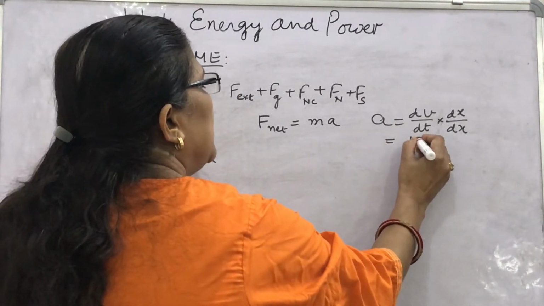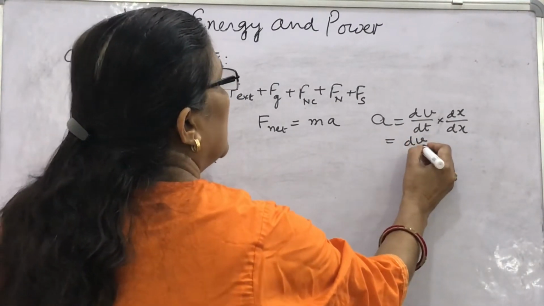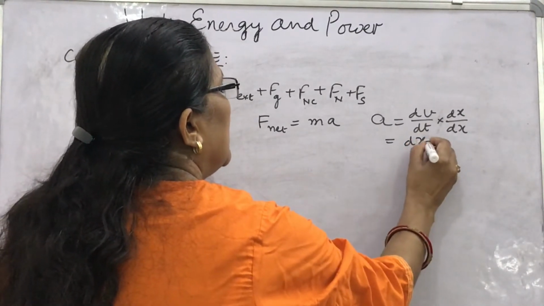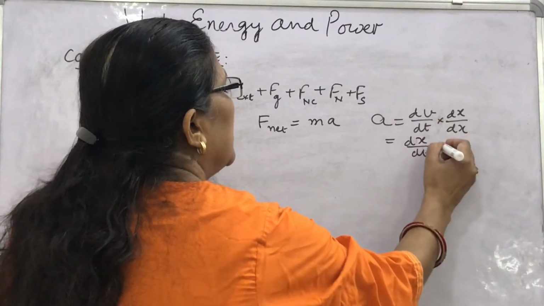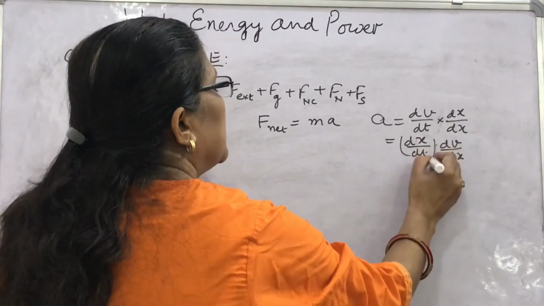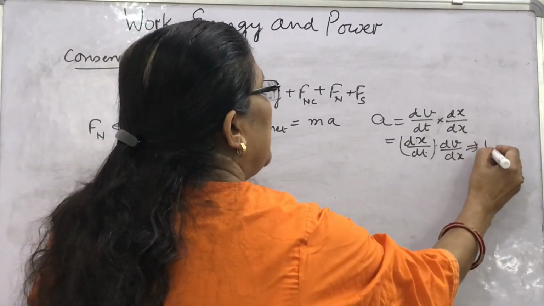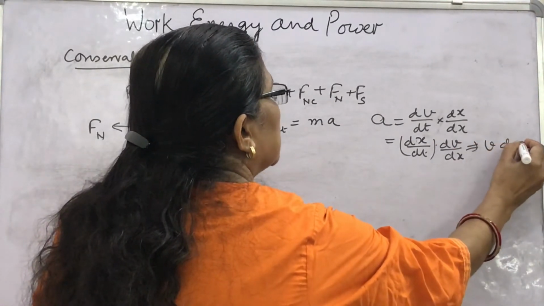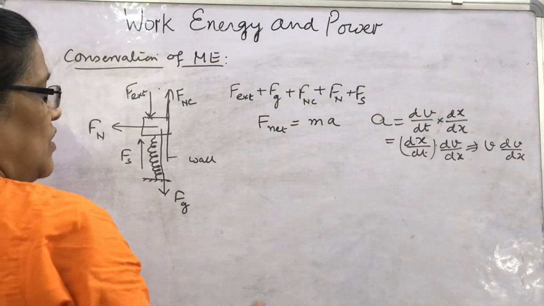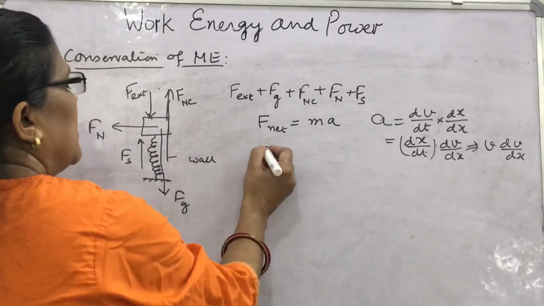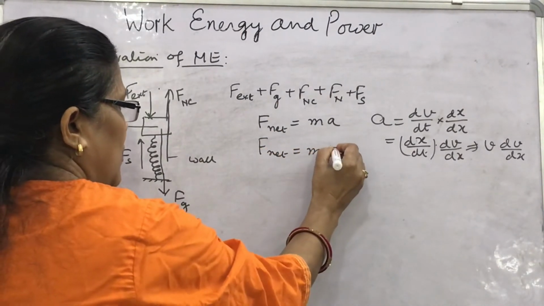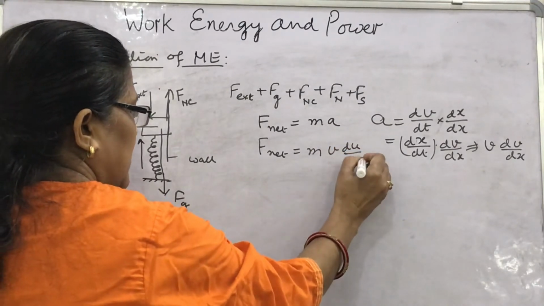This dv by dt can be written as dx by dt into dv by dx. This dx by dt can be written as v. Then acceleration can be written as v dv by dx. So F net will be written as m into v dv by dx.